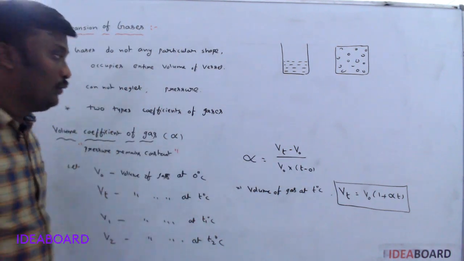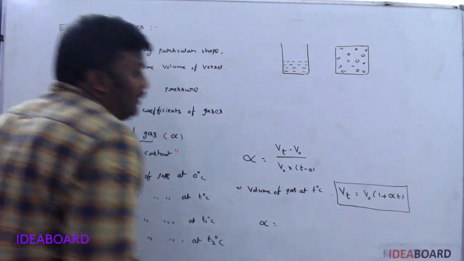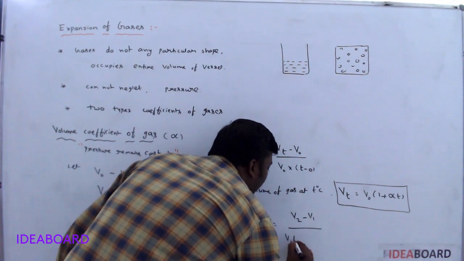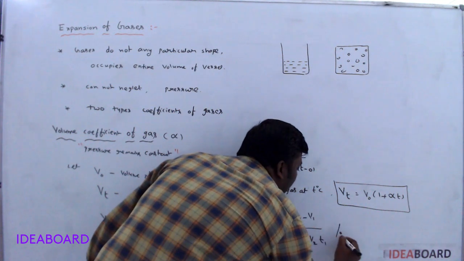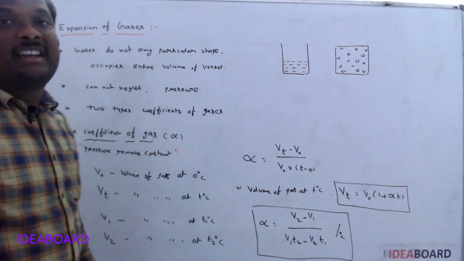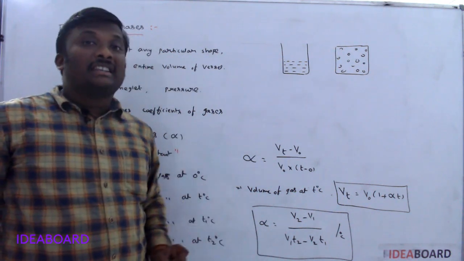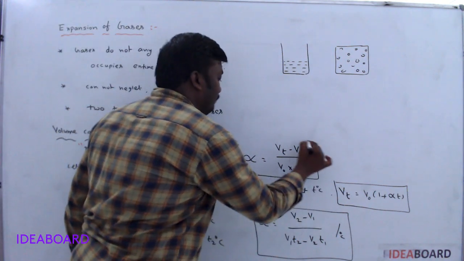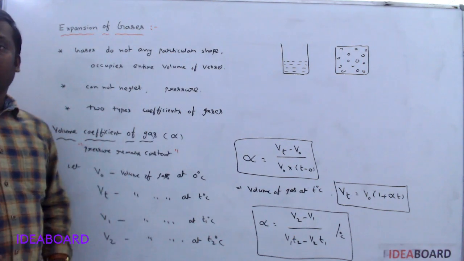With T1 and T2, the formula for the volume coefficient of gas is V2 minus V1 by V1 T2 minus V2 T1 per degree Celsius. So if temperatures other than 0 degrees are given, please use this one. If 0 degree Celsius and T degree Celsius are given, use the earlier formula. This is the volume coefficient of gas.